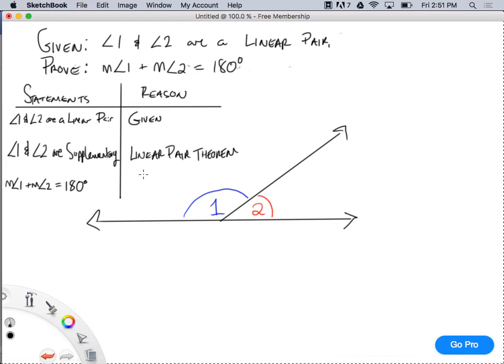The definition of supplementary. Isn't a linear pair 180 though? The linear pair theorem says that if they're a linear pair, then they're supplementary. Then you go to the next step: if they're supplementary, then they add up to 180. Does that make sense? Are you guys with me on the two-column proof?